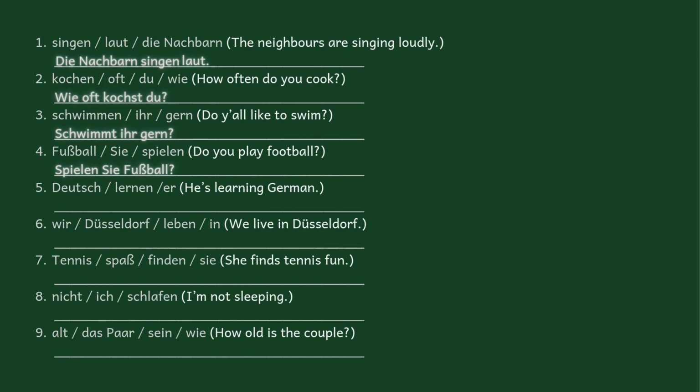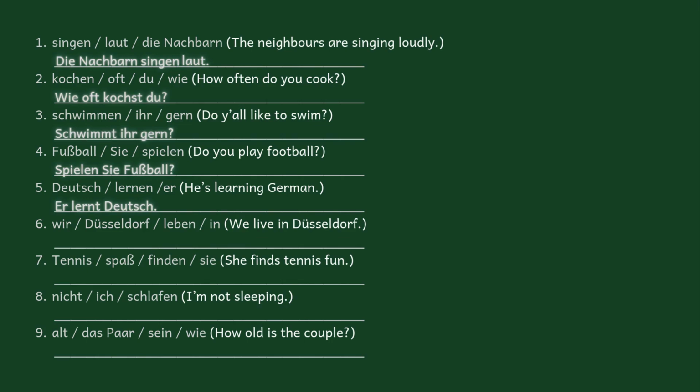Number 5, he's learning German. Statement. So we start with the subject. He, is learning. We conjugate it. Now, conjugated verb. Third person singular always ends with the T. Lernt. And then the other information, Deutsch. So lernt Deutsch.